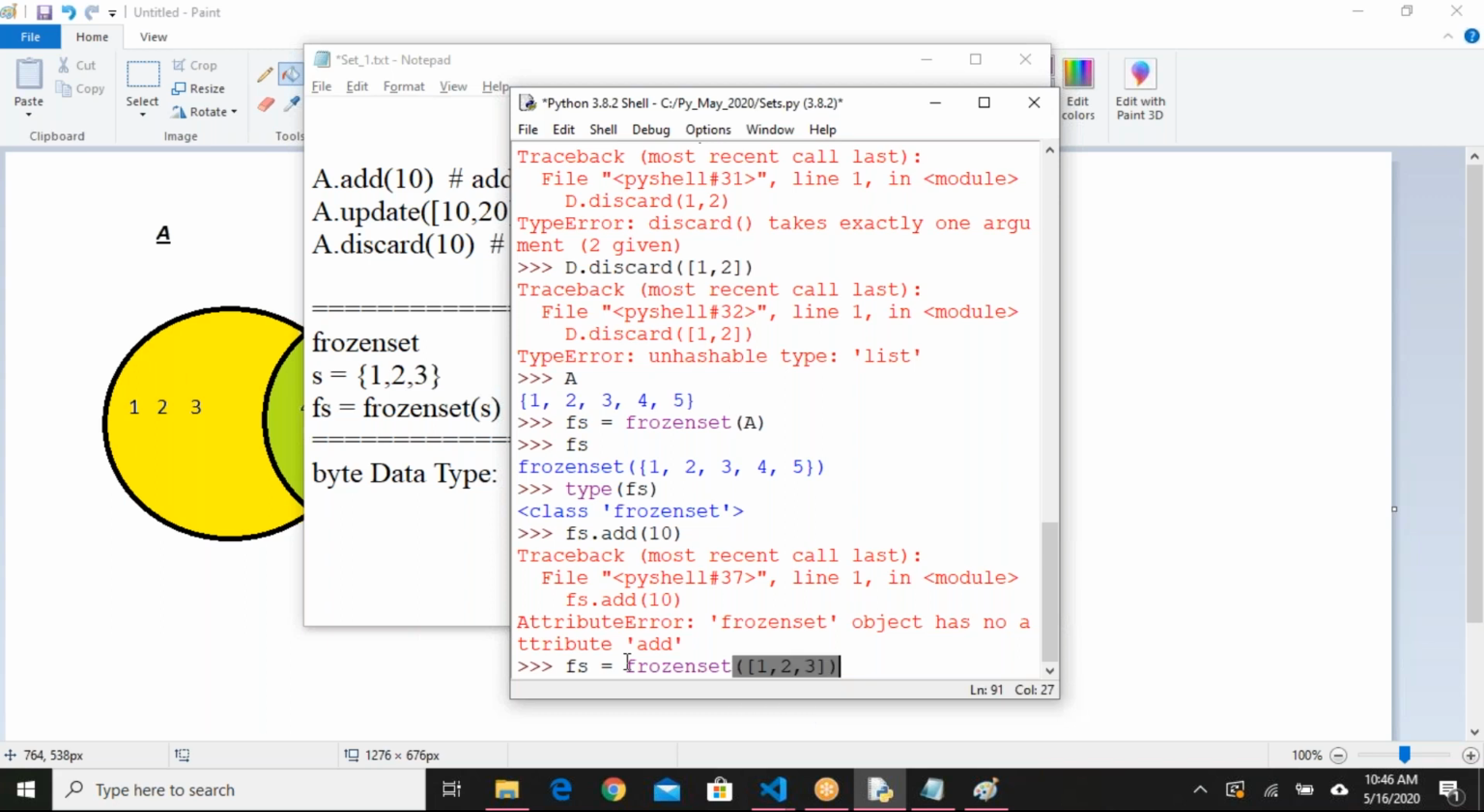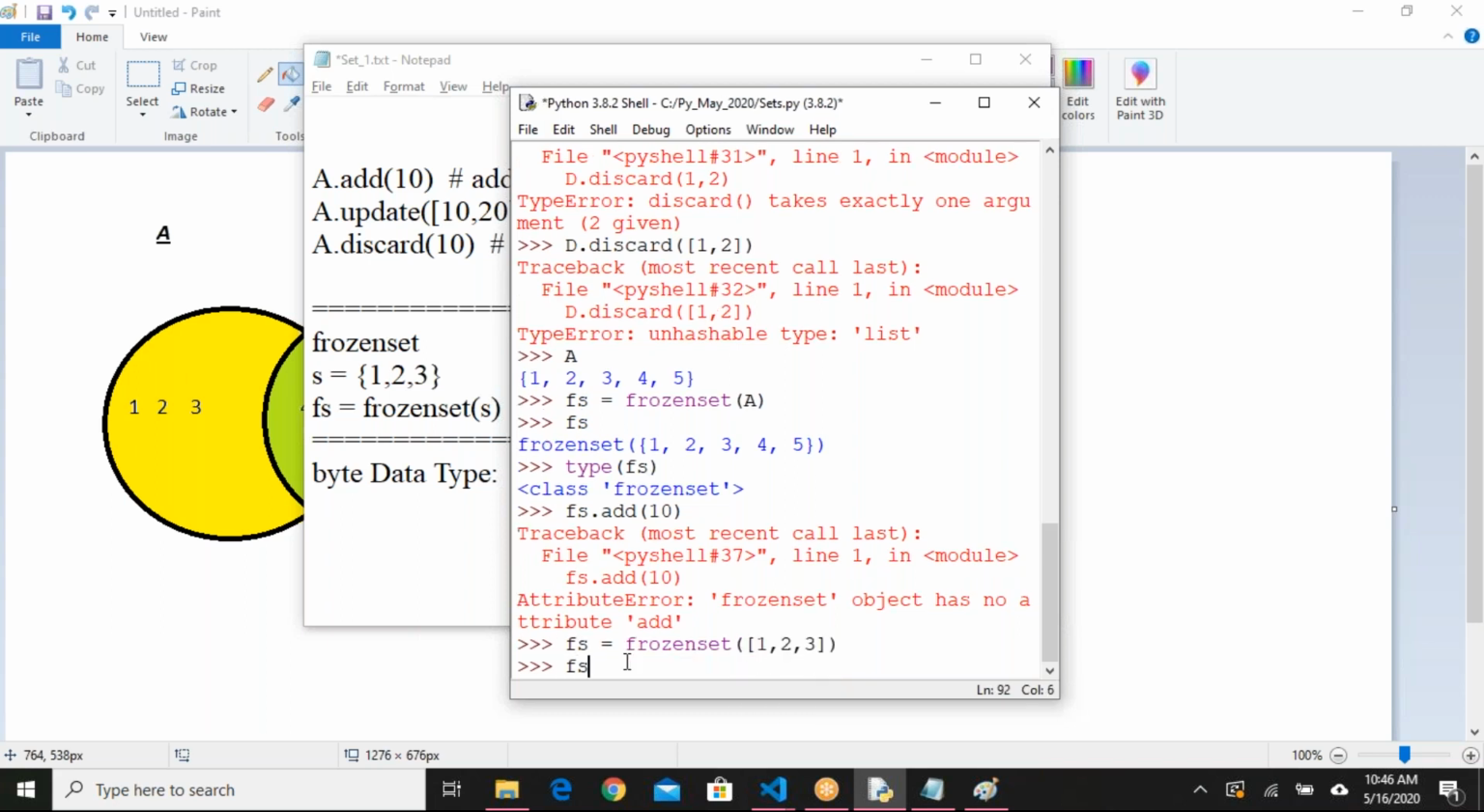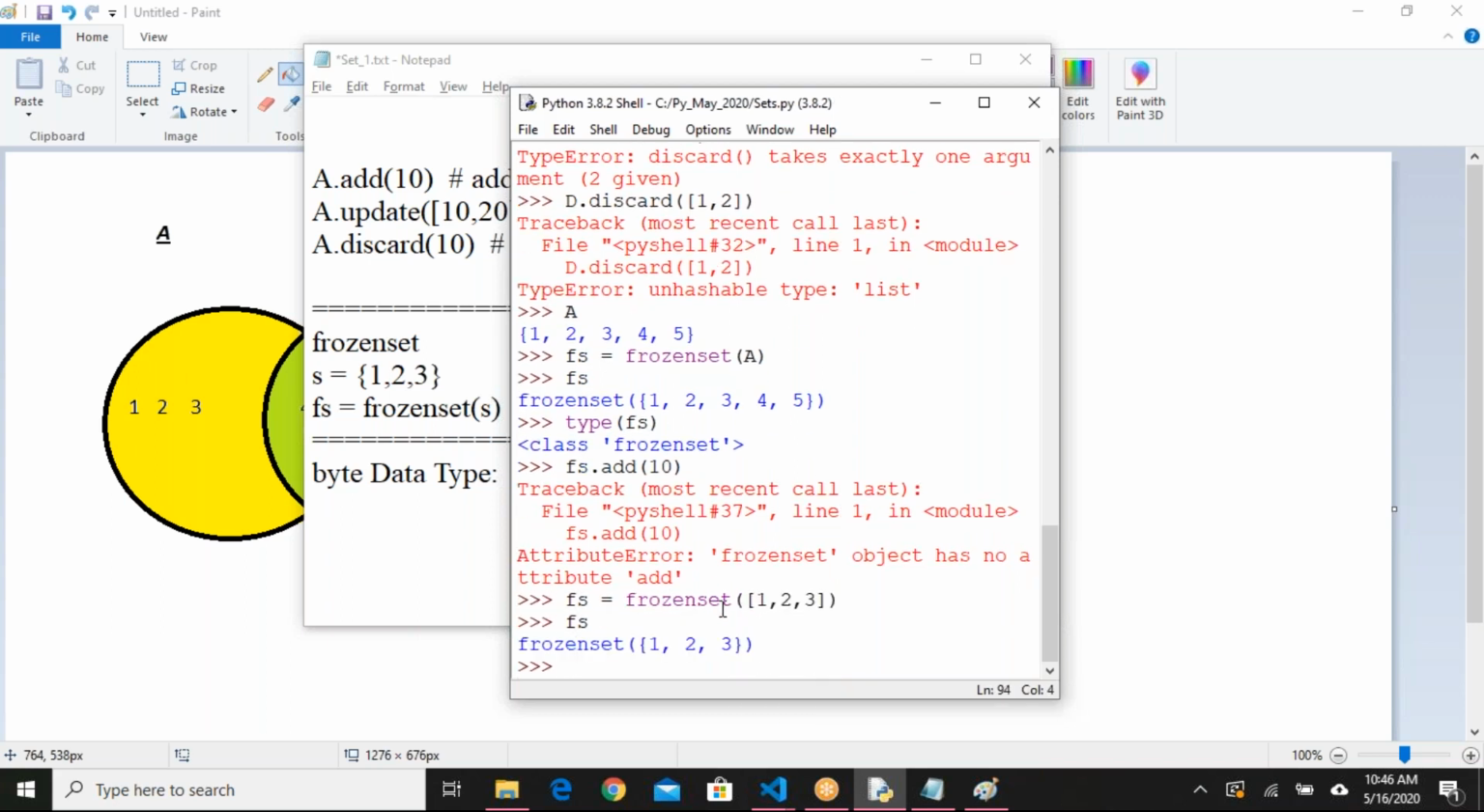1, 2, 3. I'm giving a list. Yeah, it's working. Okay. Generally, we declare the frozen set using an already declared set, but using another collection also we can do. Right, 1, 2, 3. I have taken as a list, and I try to convert. But in the set we use the parenthesis.